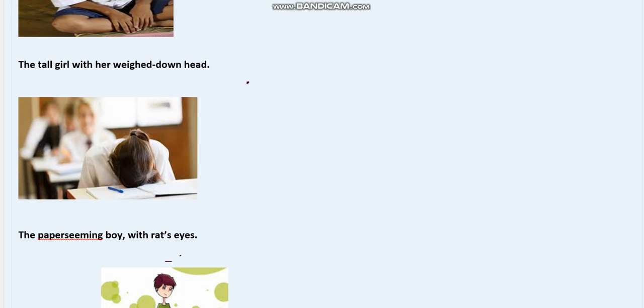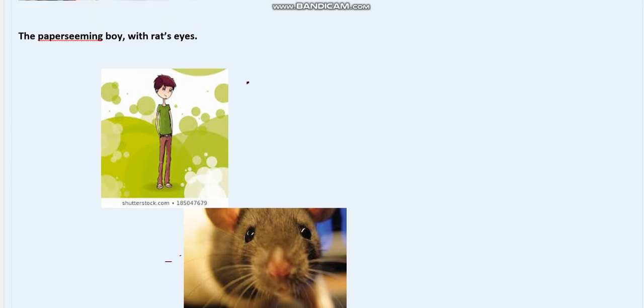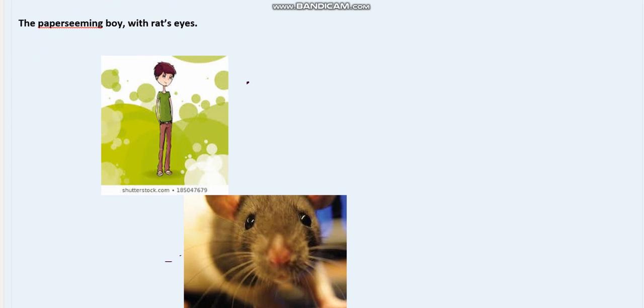And then the poet has moved on to another boy, that is the paper-slim boy with rat's eyes. Paper-slim is here a metaphor. It's been tried to show us the thin boys, the skinny boys who look as thin as paper. So the poet has said that he's somewhat malnourished. He's trying to depict the malnourishment out there, because as we know, poor people don't have enough food to eat. So again, the next in context to this is also written with rat's eyes.